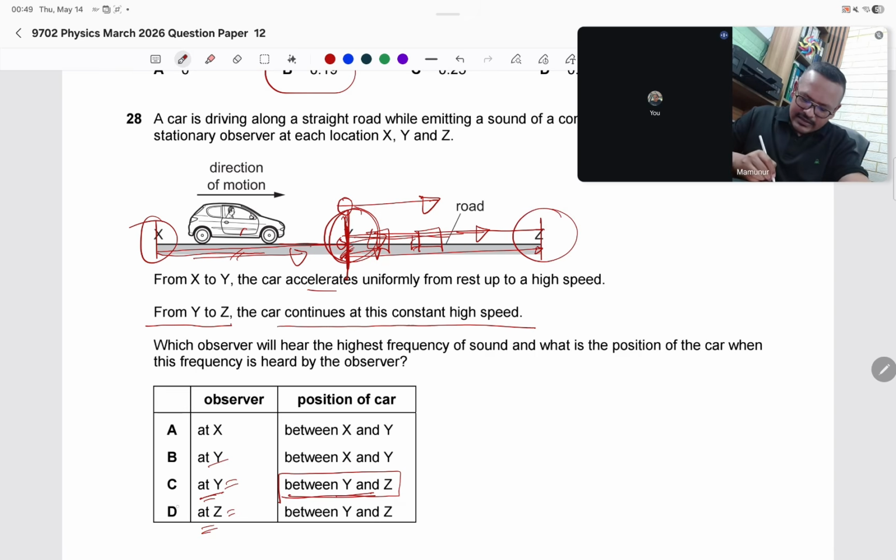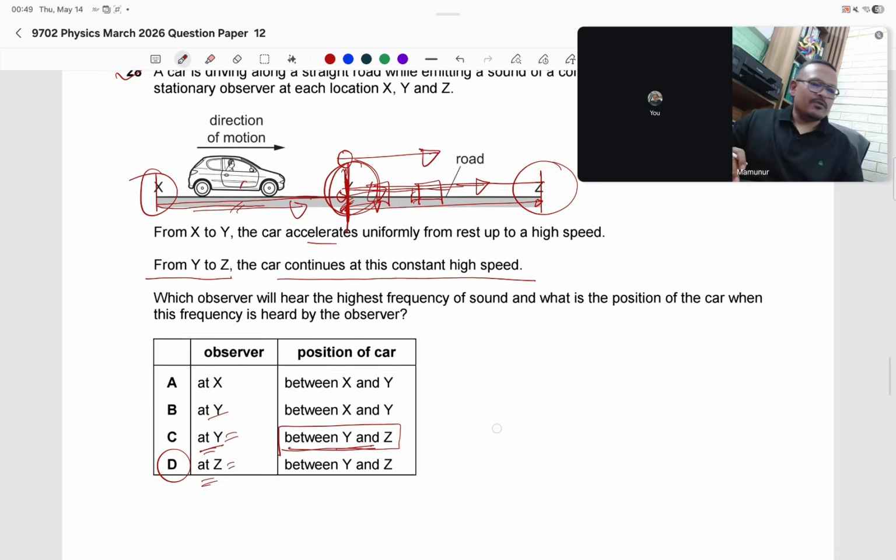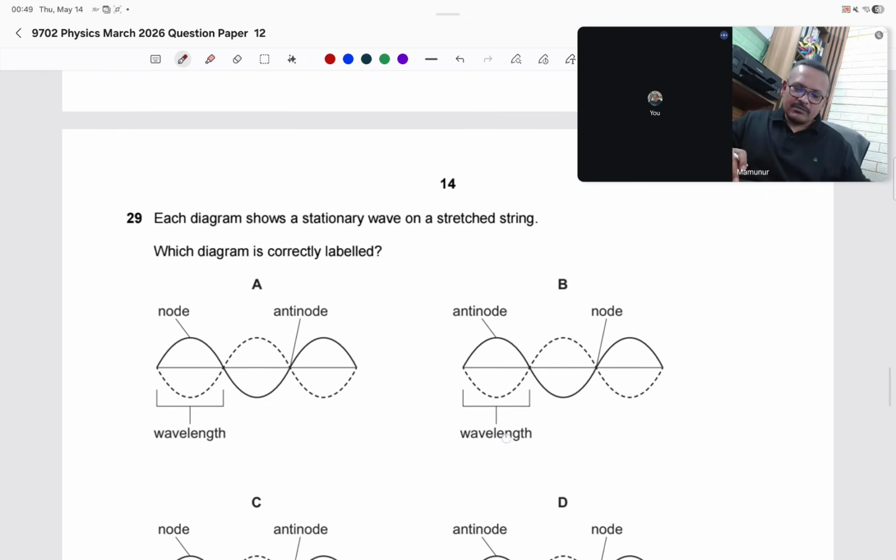So the answer is D. I think the answer is D. Yes, the answer will be D. I think it's clear. Okay, and then question number 29.